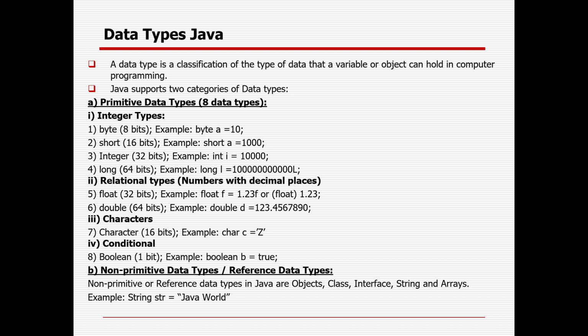In primitive there are 8 types: integer types (byte, short, int, long), floating-point types (float, double), character, and boolean. Character holds only a single character, A to Z. Boolean has only two values, true or false. Non-primitive can be anything like object, class, string, array; you will get to know them slowly.